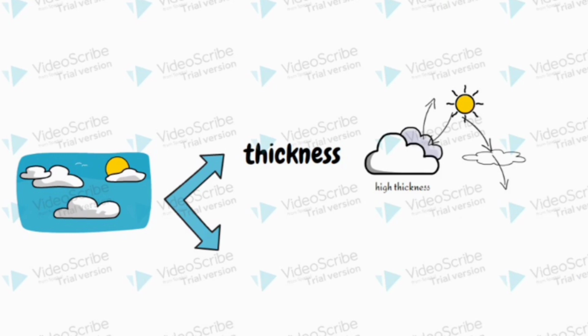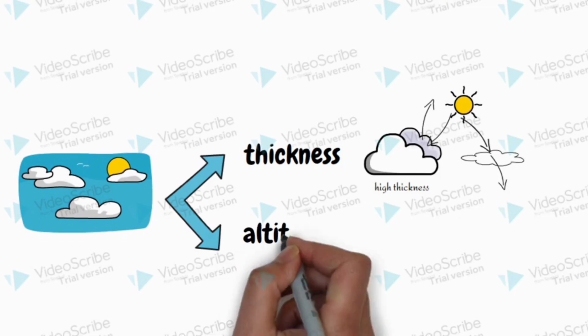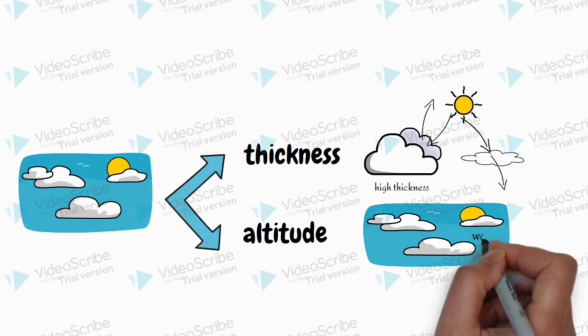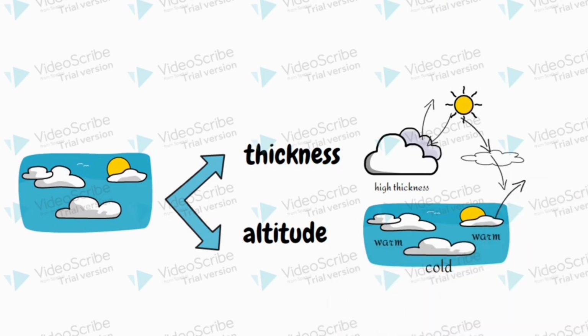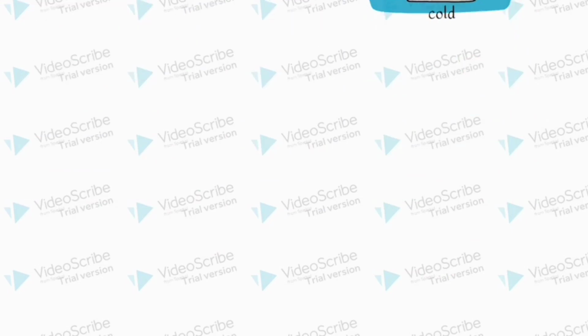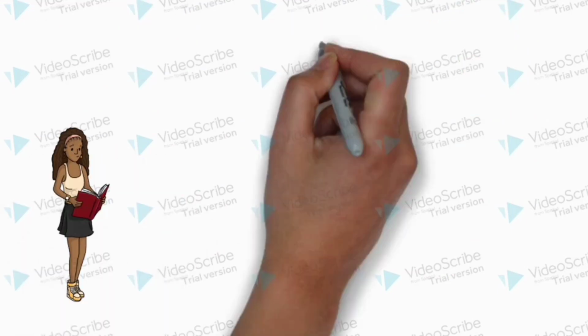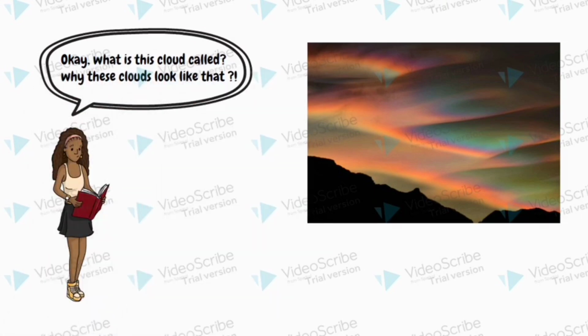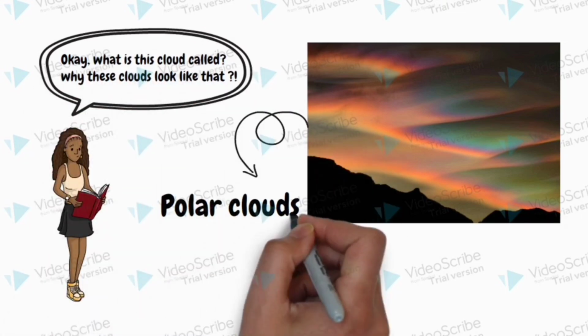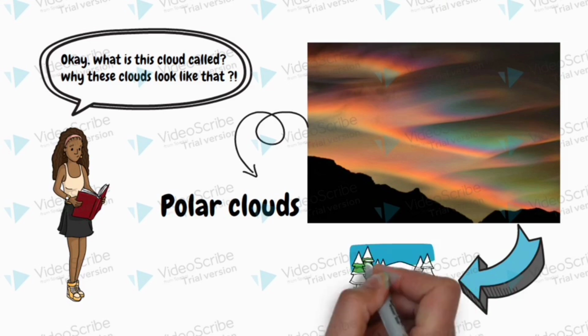There is also another characteristic: altitude. Altitude is the height of the cloud from the surface. It will have high altitude in the warm places to reflect infrared rays to space. Did you see these clouds before? It's called polar cloud. They are in cold places.